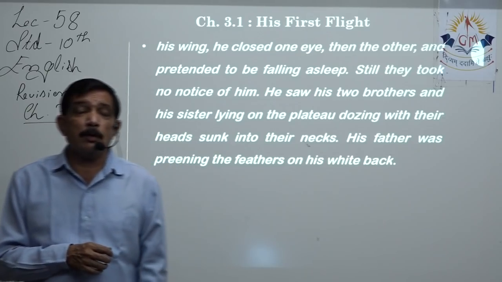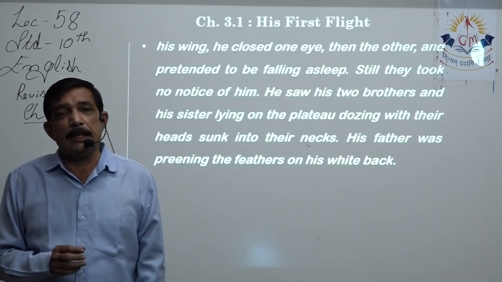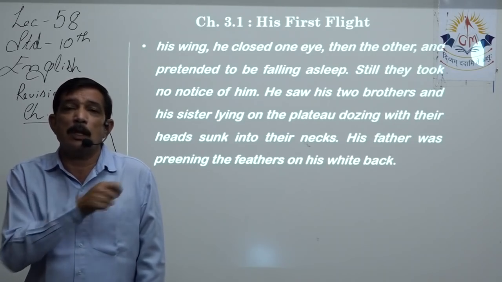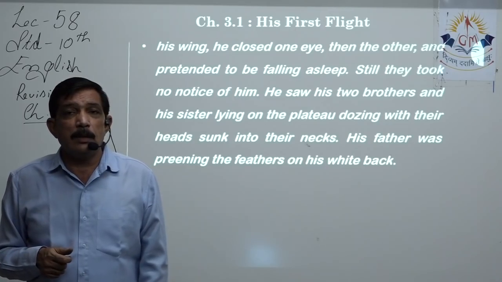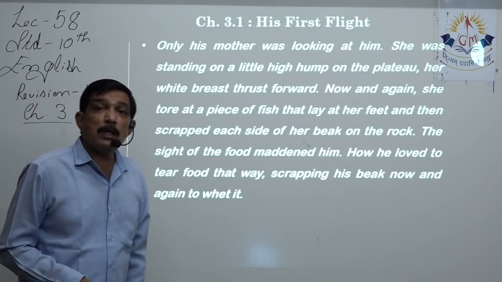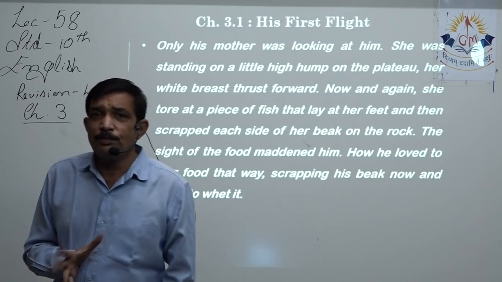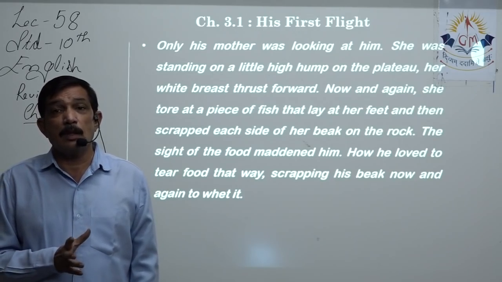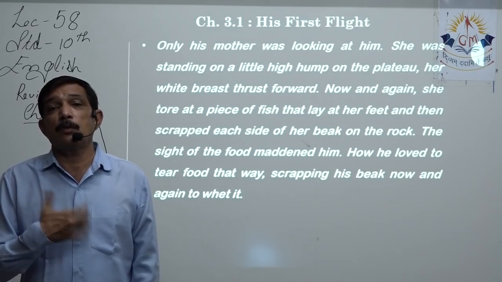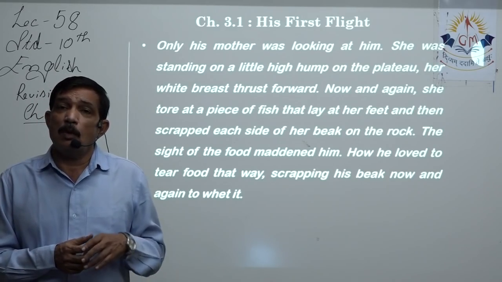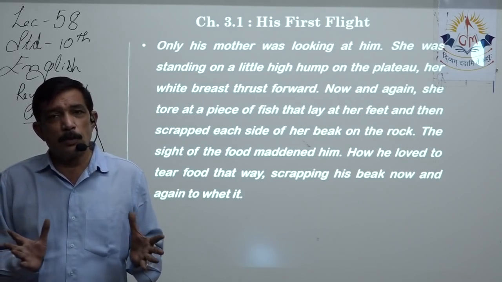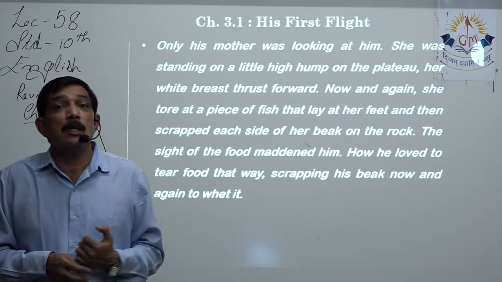Yes, the usual behavior of the birds, they like themselves to be neat and clean, so they'll keep on preening. Preening is with their beaks, they remove all the dust or any other particles there are in the wings and make themselves neat and clean. Only his mother was looking over here. Father, he does his work, but mother always takes care of the children in a better way, right? So here, the rest of everyone, they are quite careless. Their bellies are full, they are sleeping, somebody is cleaning feathers, all that, okay.